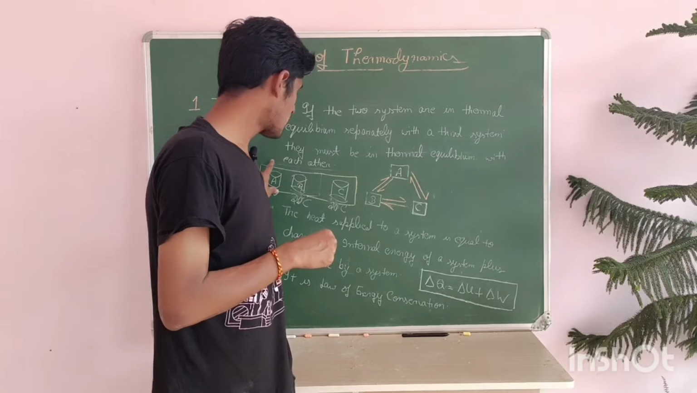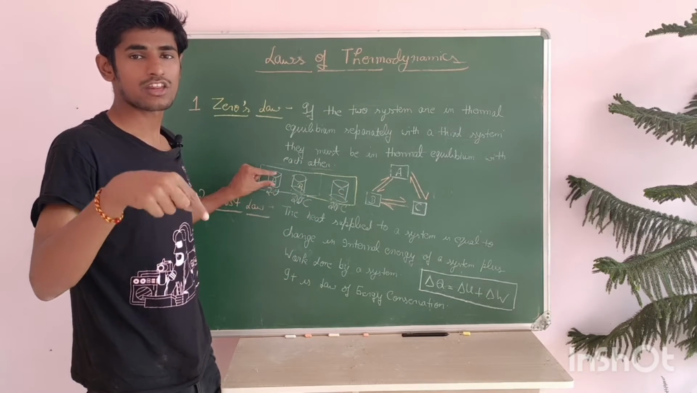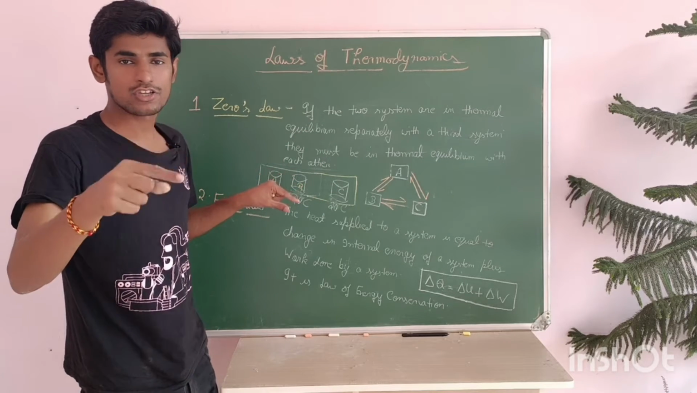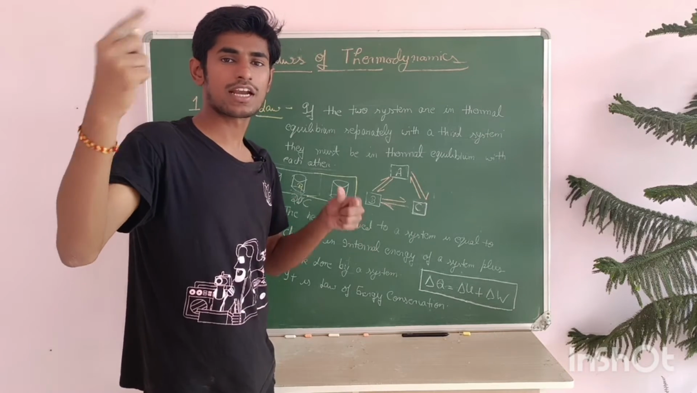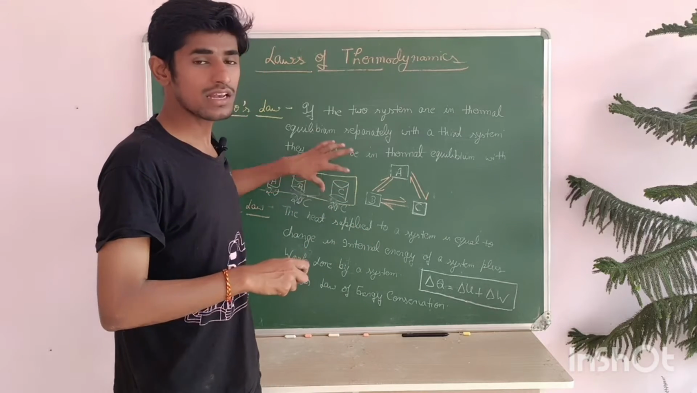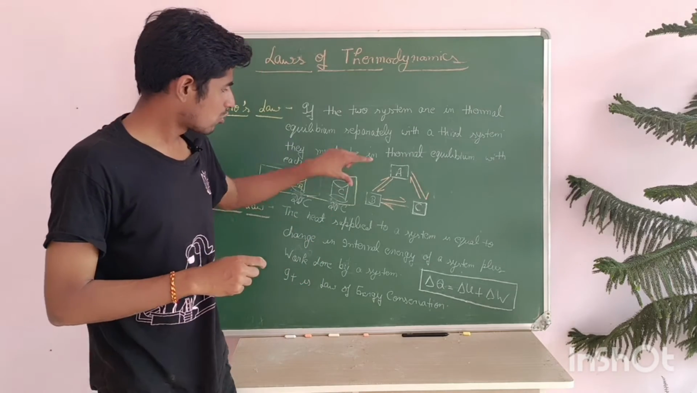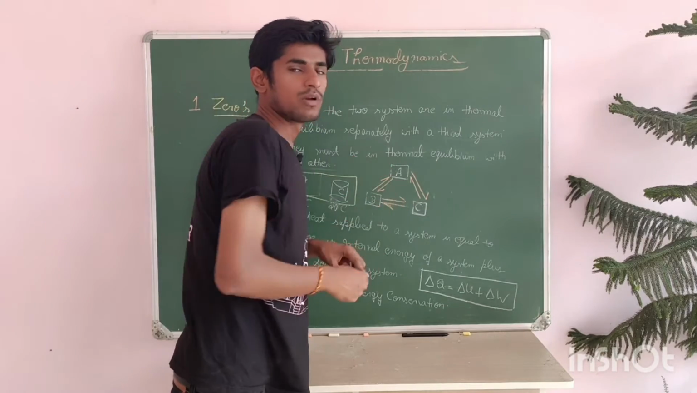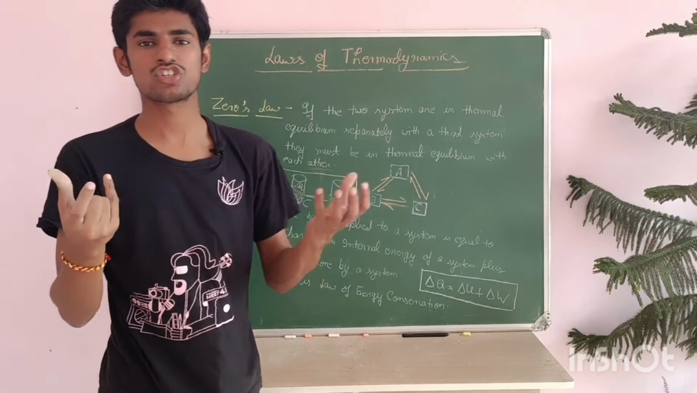What will their temperature become? The same. The temperature of A will increase from 15 to 20, and B's temperature will also increase from 15 to 20. But the temperature of C will decrease from 30 to 20. And all these cups will be in thermal equilibrium. So that is the zeroth law. A and B are in thermal equilibrium and B and C are in thermal equilibrium, then A and C will be in thermal equilibrium.